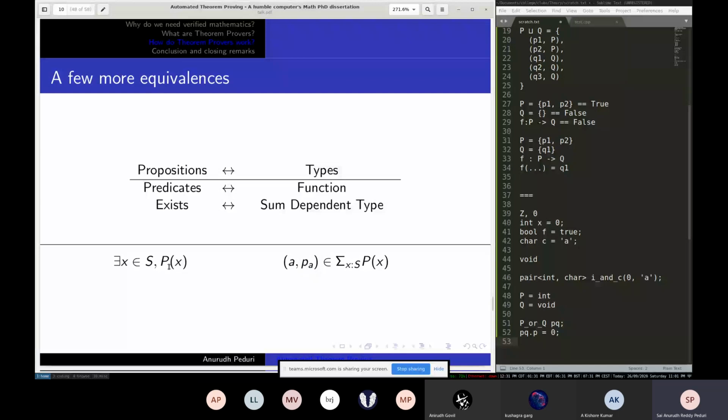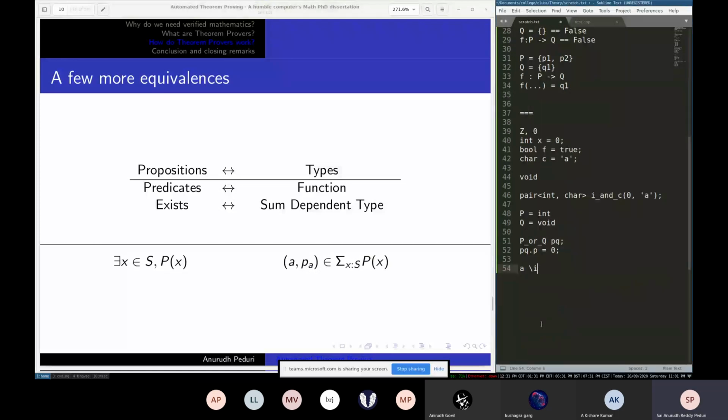So it is an element in P of A. So A is in S and pa is in P of A. Notice that the first set is just a set, but this one actually depends on the first argument. So this is not a very simple type to define. This is what we call a dependent type, because the second element comes from a type that is dependent on the first argument. So yeah, as simple as that.